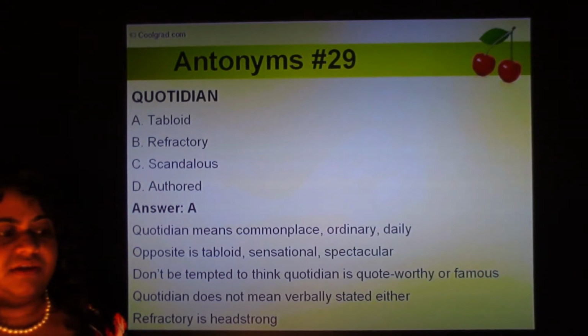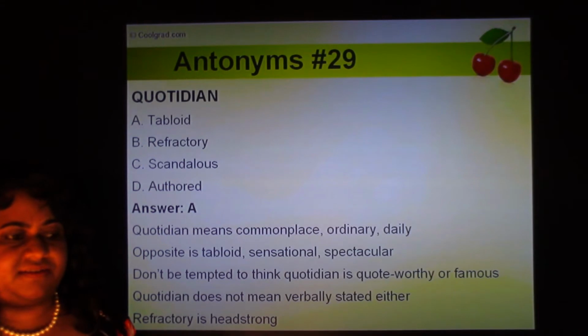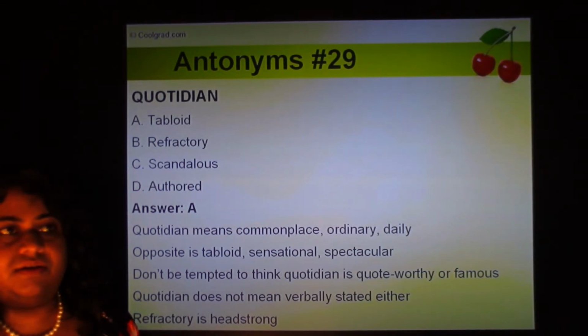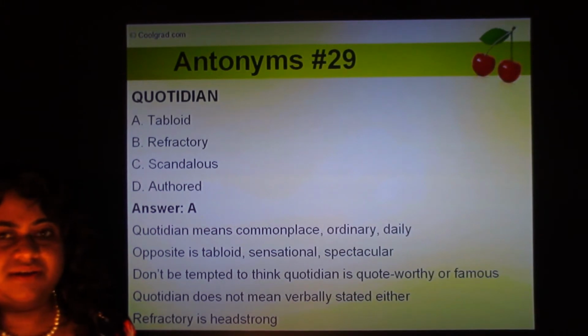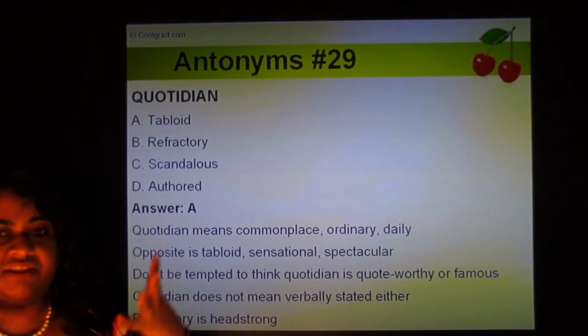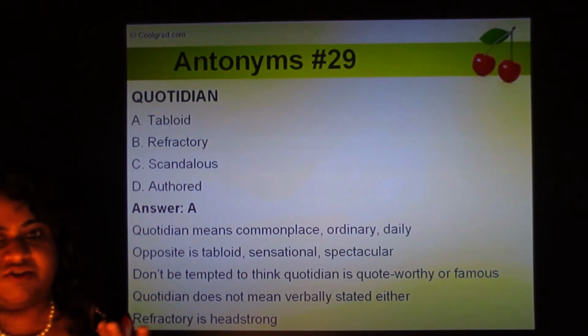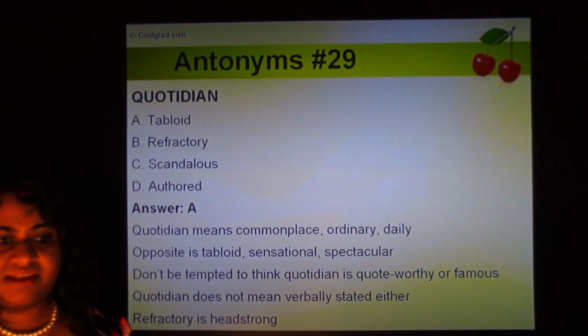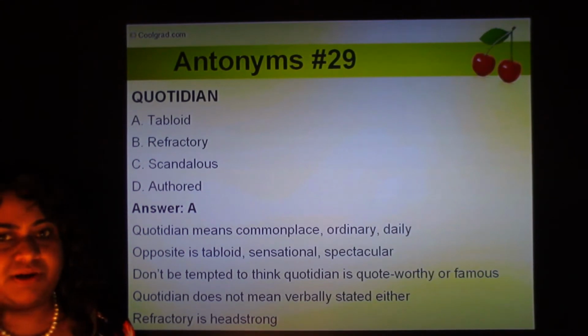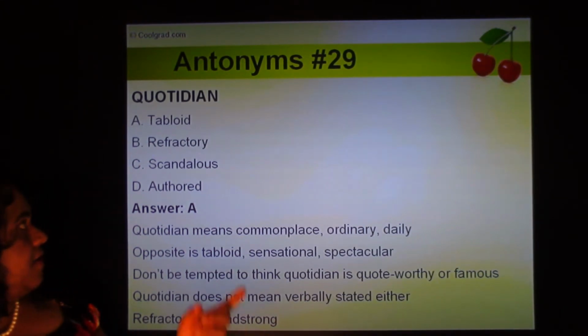For example, if there's a war going on somewhere and then there are some riots happening somewhere, it's quotidian, it's commonplace. But if everything is peaceful and suddenly there's a riot, that's something unusual. Quotidian means it's quoted so often, it's commonplace. That's what it means. Think of it that way.